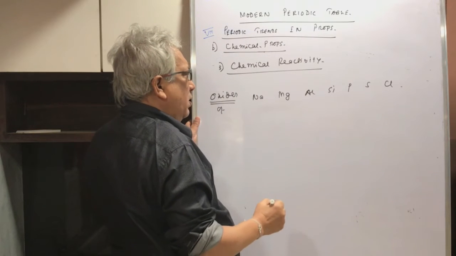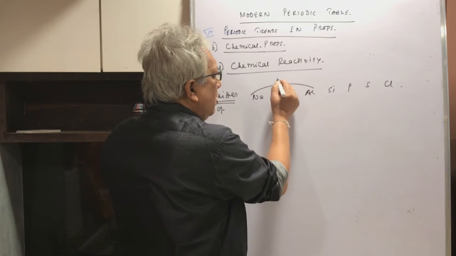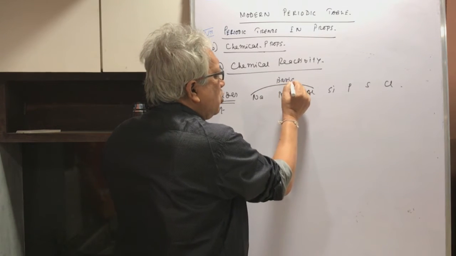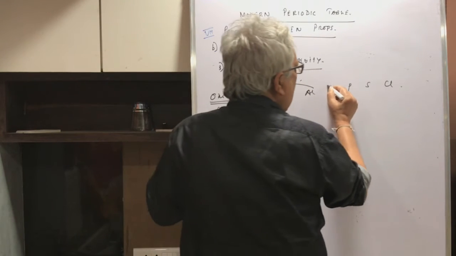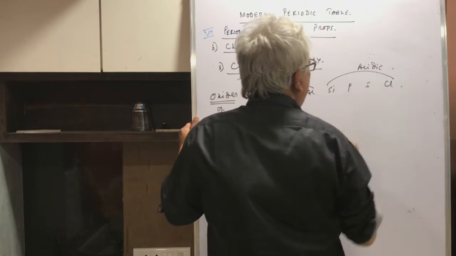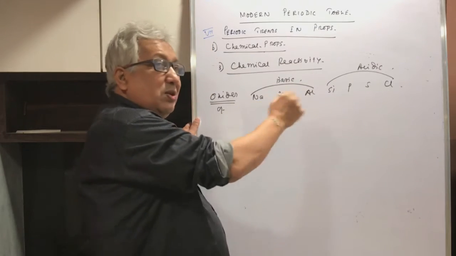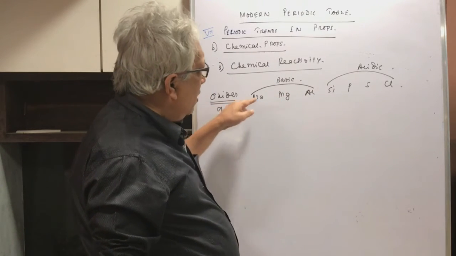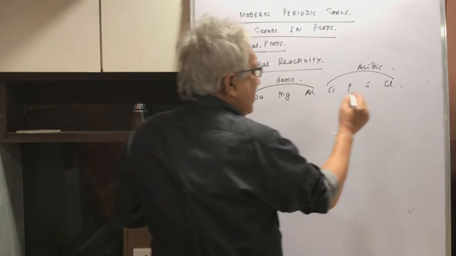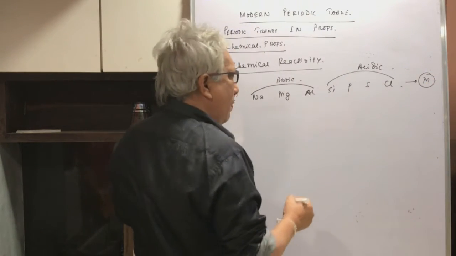Now you will find that the first ones are basic or alkaline in nature, but the later ones are acidic in nature. And if you ask me what the reason is, let me represent all these elements as M.